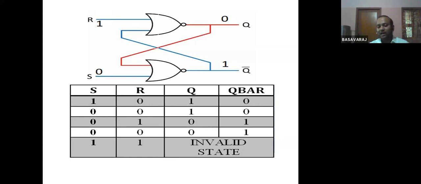And the simple thing, if somebody asks you how do you set the flip flop? You make S as 1 and R as 0, the flop is set. How do you reset the flip flop? You make S equal to 0 and R equal to 1. So the names S and R, that's why the name set and reset. Both inputs S equal to 1, R equal to 1, you shouldn't give. It's an invalid state. There is a conflict, now you are trying to set as well as reset. This particular condition should be avoided.